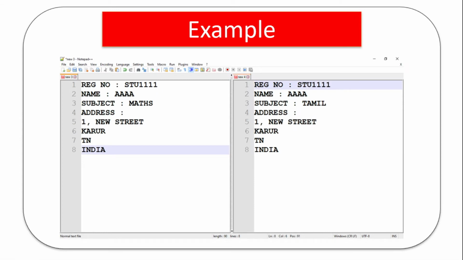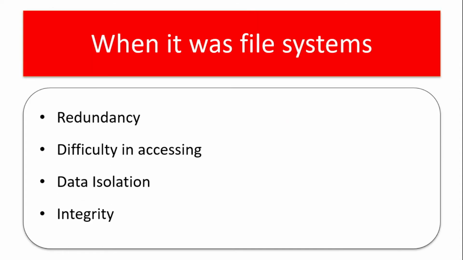Data isolation. Data is not in a common place or in a common format. There is no specified format for managing data, so data will be in isolated format. Whenever I need data, I need to accumulate a few other files also to get the specific data I want. So that is data isolation.